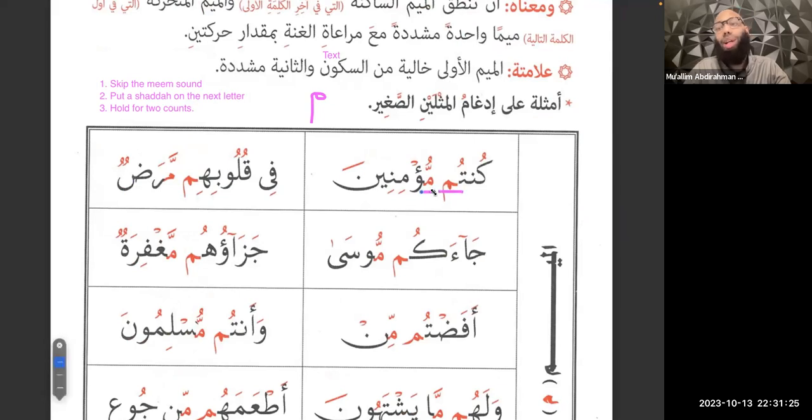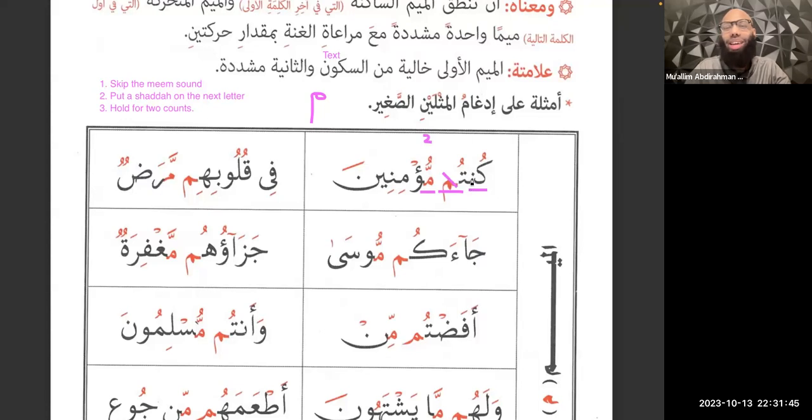What does that mean? It means we're going to do al-idgham for meem as-sakina. So what does that mean? We're going to skip the meem sound, put a shadda on the next letter. And the shadda is already there, easy. And we're also going to do a ghunna. We're going to hold for two counts. So this is kun.